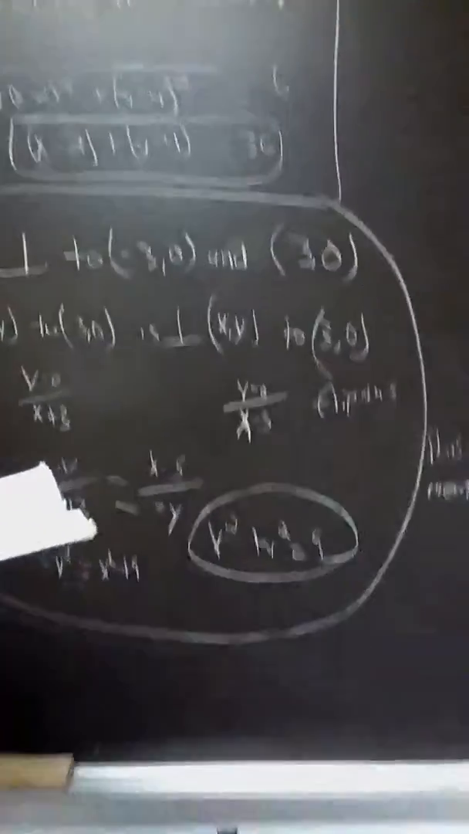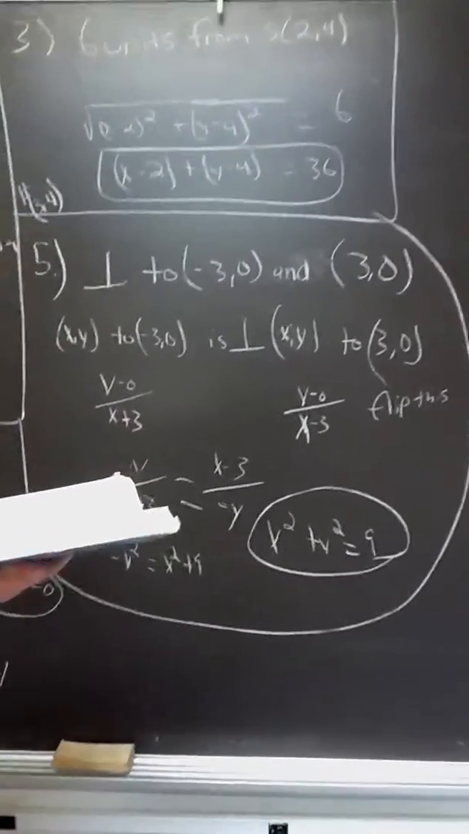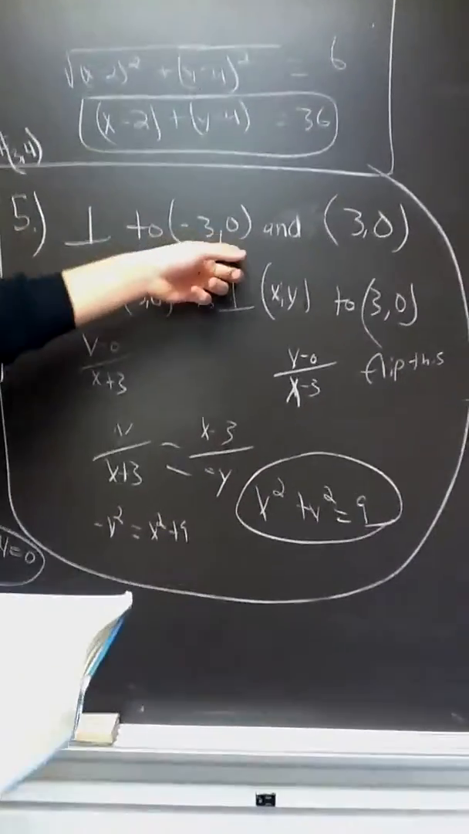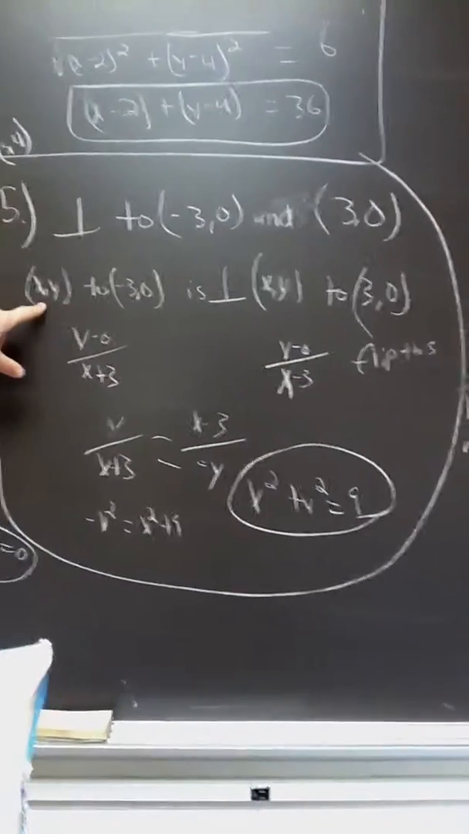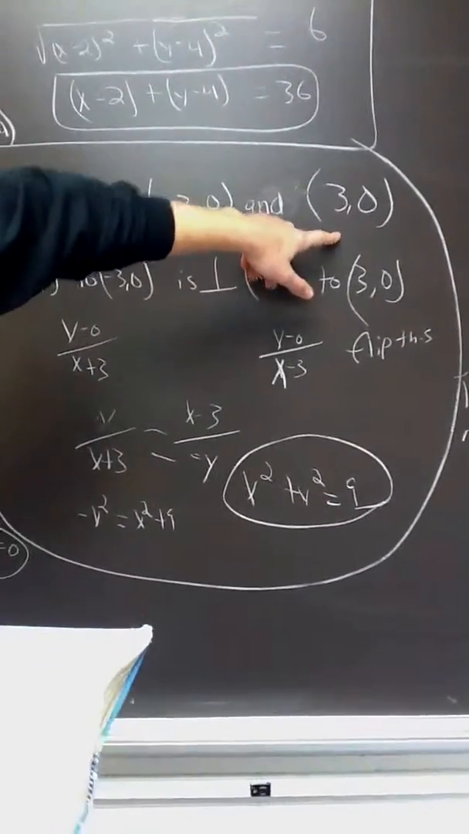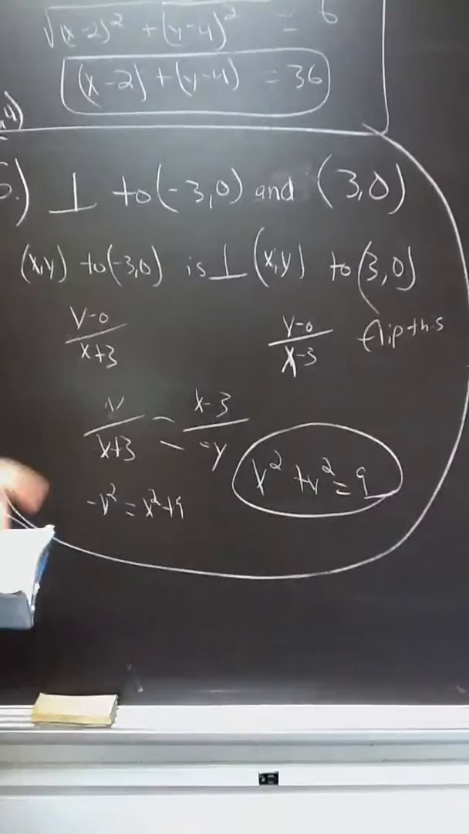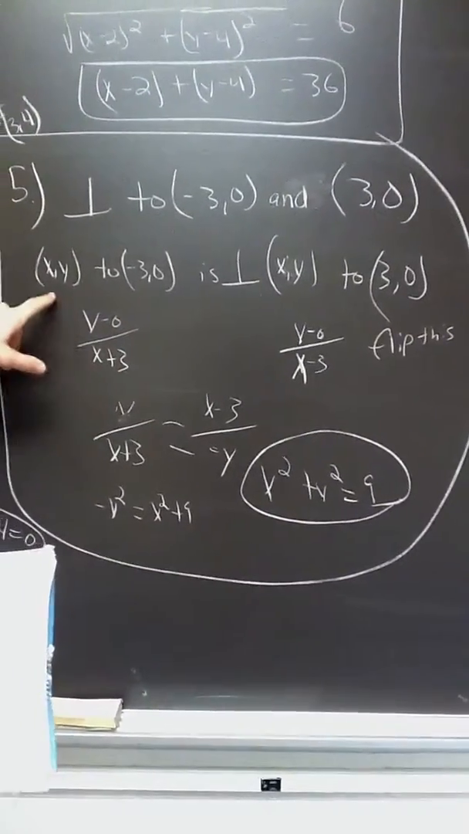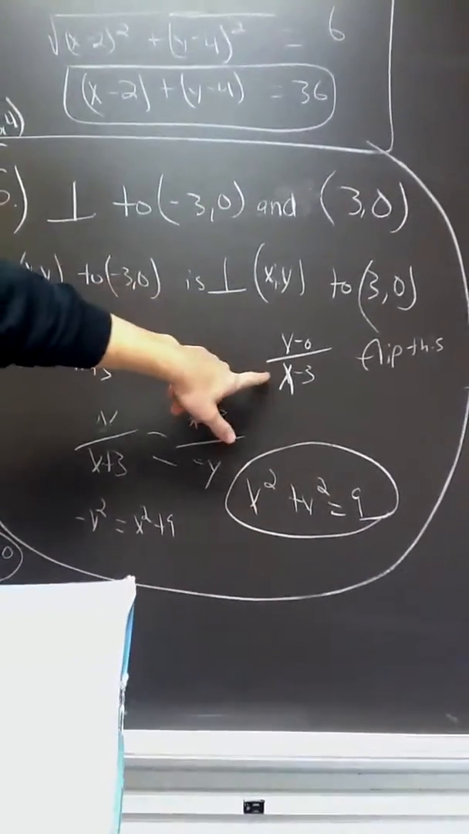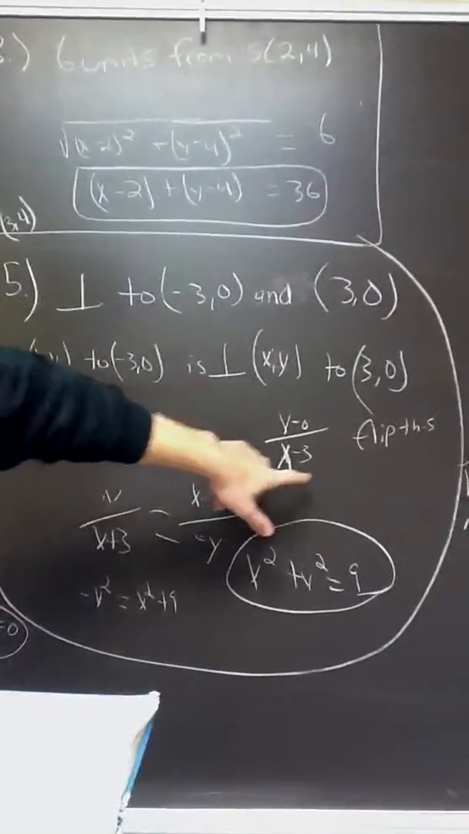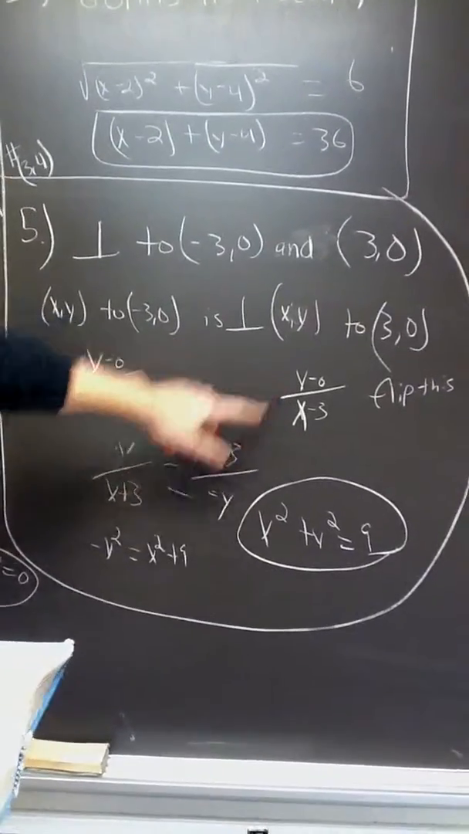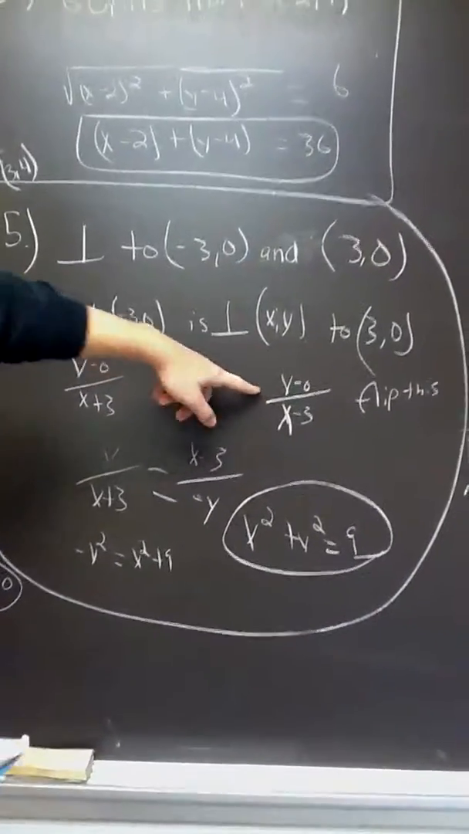It says that the line segment connecting each point, that is with (negative 3, 0), is perpendicular to the line segment connecting the point with (3, 0). So it's perpendicular to (negative 3, 0) and (3, 0). So it's (x, y) to (negative 3, 0) right here. It's perpendicular to (x, y) to (3, 0) right here. So we're going to find the slope, so y minus 0 over x plus 3, because it's really x minus the number, but since it's negative 3, it's a plus. And y minus 0 over x minus 3. What you want to do with the second one is flip it and take the opposite reciprocal. So now we have y over x plus 3 equals x minus 3 over negative y, because this is positive and we're taking the opposite reciprocal.